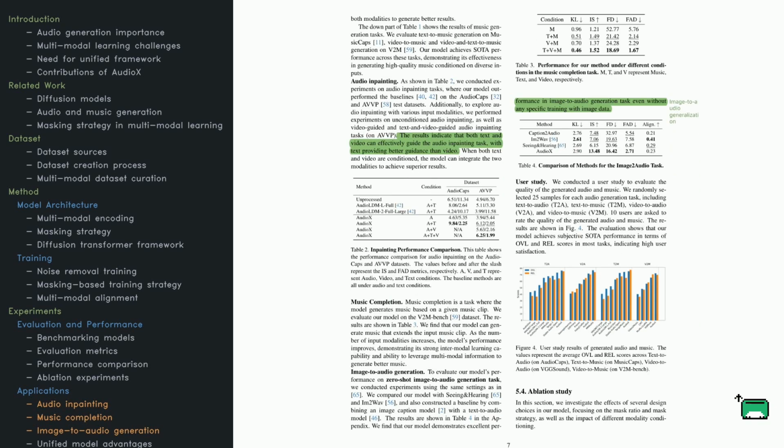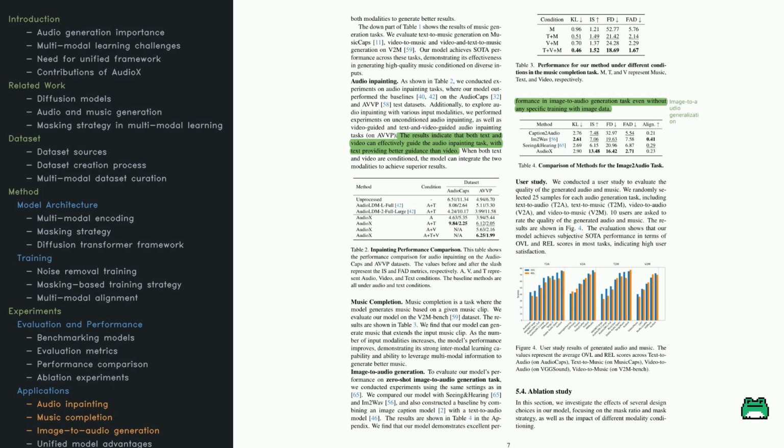But that's not all. The model is evaluated on 3 more scenarios: audio in-painting, music completion, and image-to-audio generation. Why these tasks? Because they really show off how multimodal conditioning can step up performance. Take audio in-painting. The model needs to fill in missing segments, guided by whatever contextual input is available. If the only cue is text, the model does well enough. But when video is also present, things get even better. The FAD scores confirm that multimodal input leads to more accurate restorations.